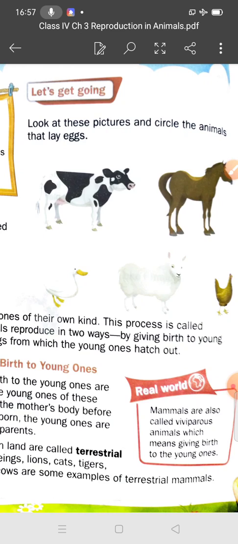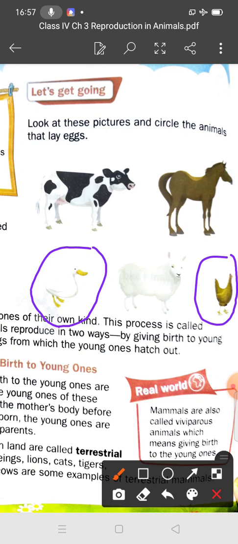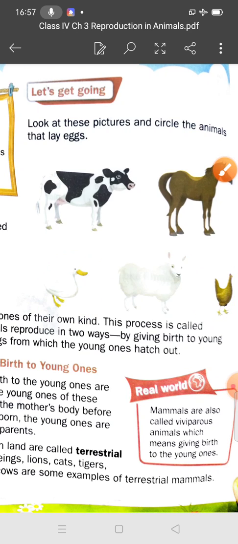What about the cow? Does a cow lay eggs? No. Horse? No. What about the duck? Yes, a duck lays eggs. What about the sheep? No. What about the hen? Yes, a hen also lays eggs. So circle the animals that lay eggs. Understand?